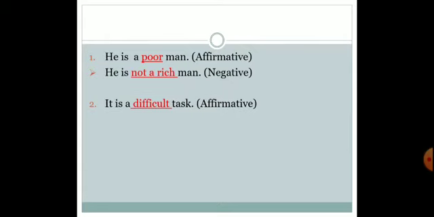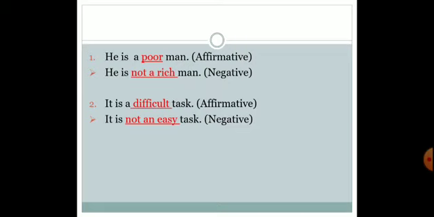The next one is: it is a difficult task. Now you can see I have highlighted that word difficult. So what would be the opposite of difficult? Yes, you are correct. It is not an easy task. You can see over here that difficult means not easy.